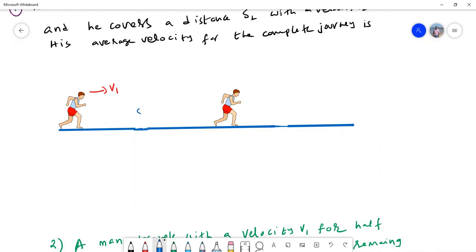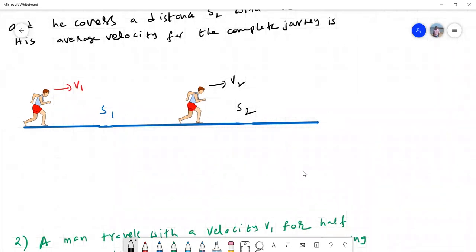From here to here it is covered S1. Now we change this velocity to V2 and with that velocity he covers a distance S2. Now we want to find out the average velocity. So what is the definition of average velocity? V average is S1 plus S2 by T1 plus T2. But in this, we don't know the times. So we have to get the times. How do I get them?